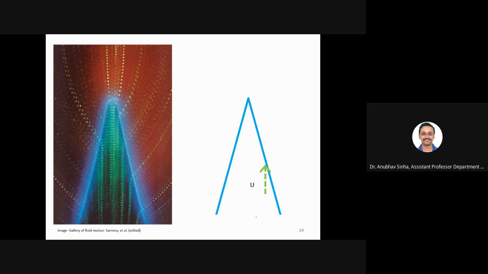So let us say that fresh mixture is coming at velocity u. Now this fuel is crossing this flame front. So which component of velocity should I take into consideration? Parallel to the flame front or perpendicular to the flame front?